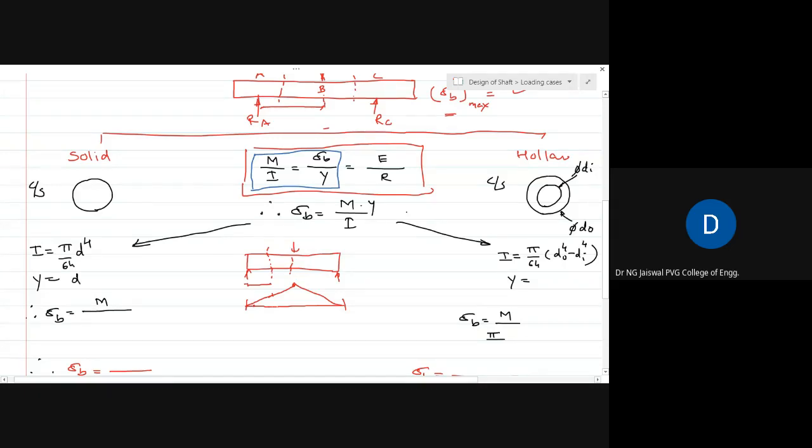Sorry, y is equal to d by 2 in a solid shaft, and in a hollow shaft it becomes do by 2.